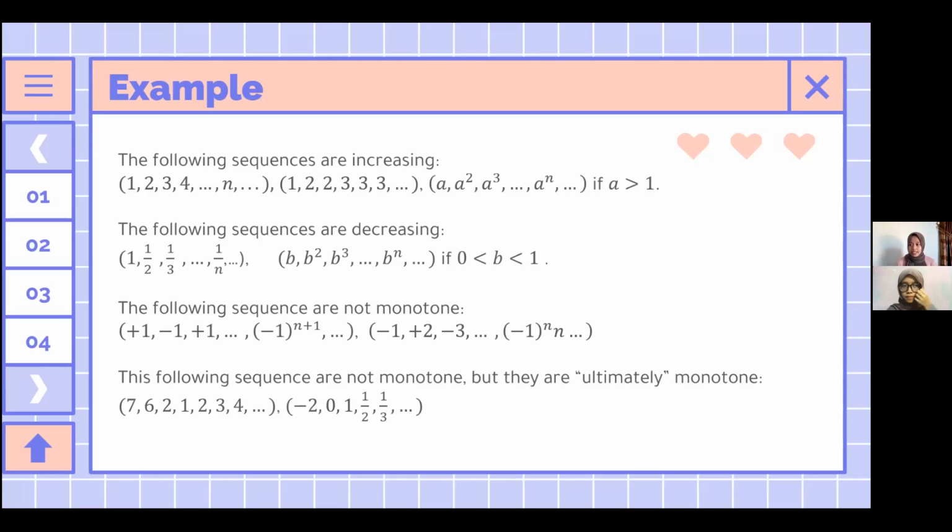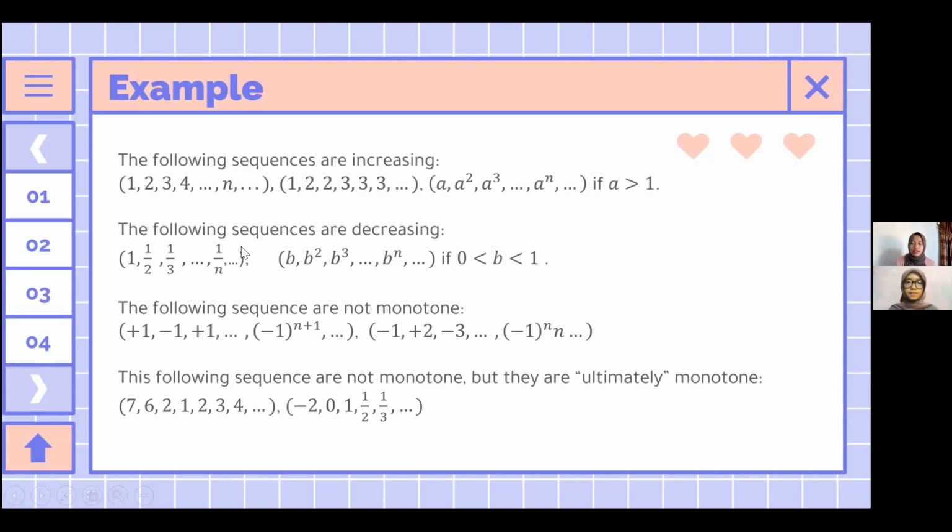Why is this increasing? Because x1 is less than or equal to x2, and so on. We have clearly that 1 is less than 2, and for the second sequence, 1 is also less than 2, 2 is less than or equal to 2, and so on. And for the third, clearly a is less than or equal to a^2.